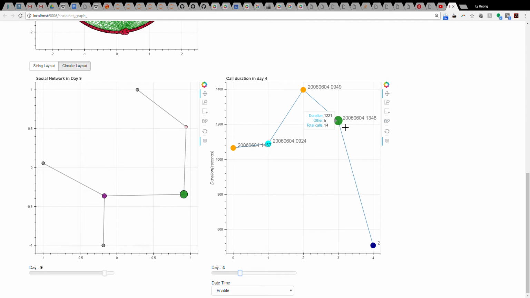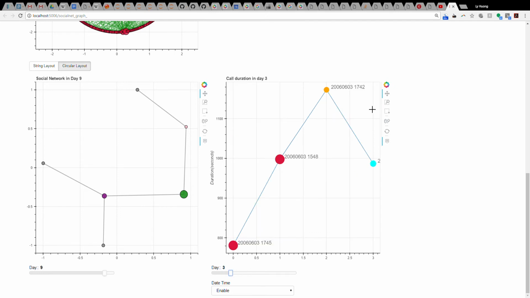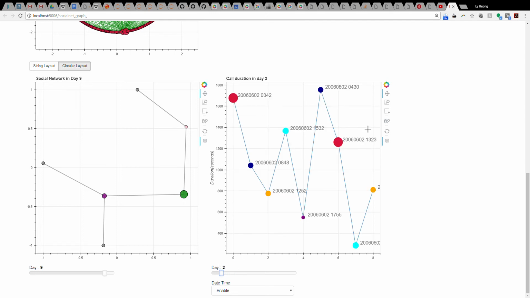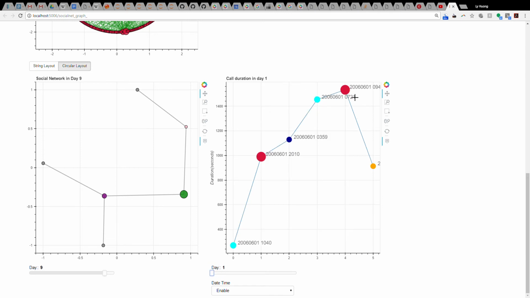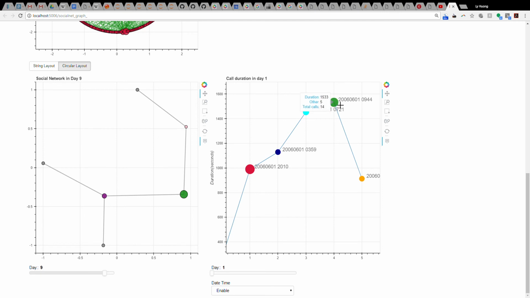Then once again with his brother at 1 p.m., and on day 3 it is at 5 p.m., and day 2 is at 4 a.m., which is very unusual, and it's 3 a.m. And there's a 3 p.m. phone call with a high duration, and this one you can see is conducted at 9 a.m.